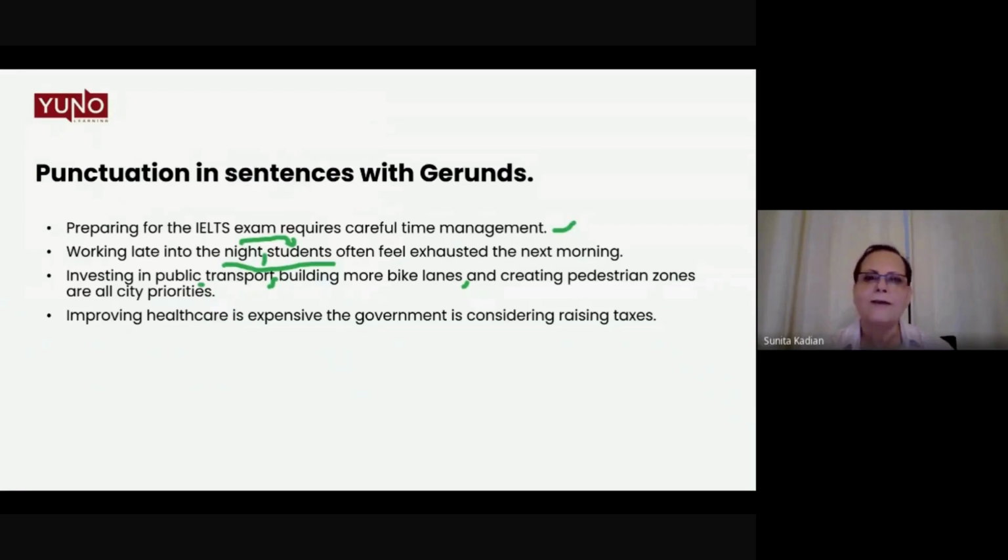give me, or maybe energize me. So I'm putting two things together over there, but both with the gerunds, right? So investing in public transport is one gerund phrase, building more bike lanes, second gerund phrase, creating pedestrian zones, third gerund phrase. So A, B, and C are all city priorities. Do you get it?